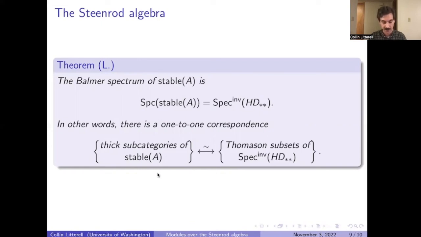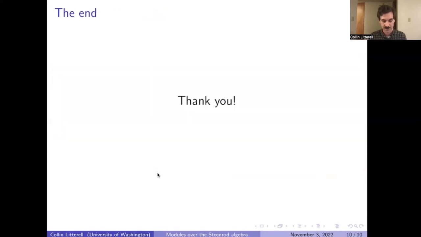As we mentioned earlier, this is equivalent to giving a classification of the thick subcategories. So this is describing the global periodic structure of this category of comodules over the dual Steenrod algebra. Okay, so that's all I want to say for now. Thank you for your time.